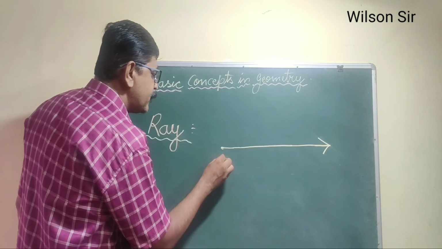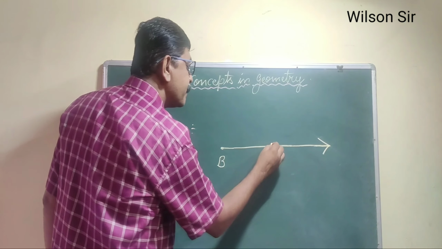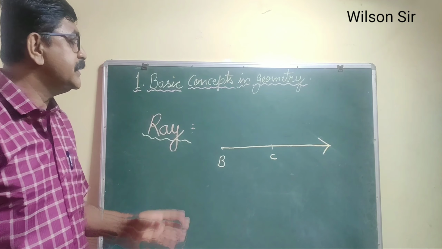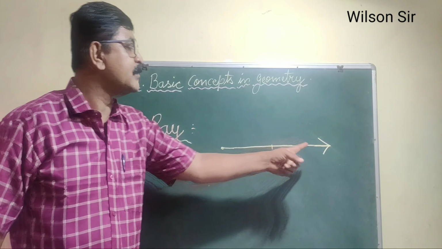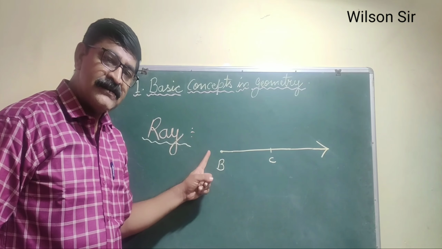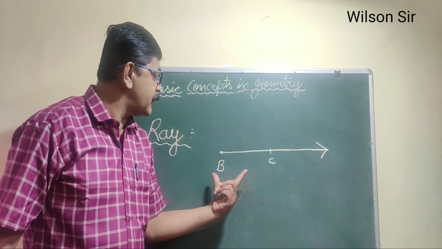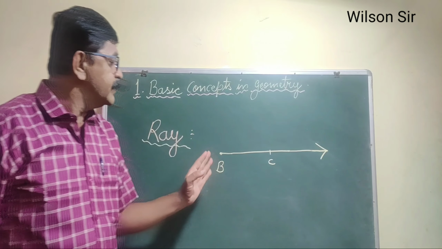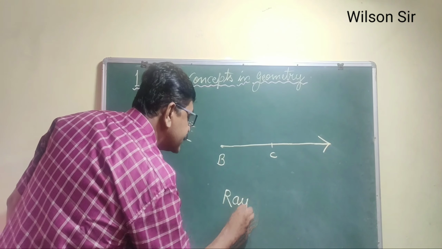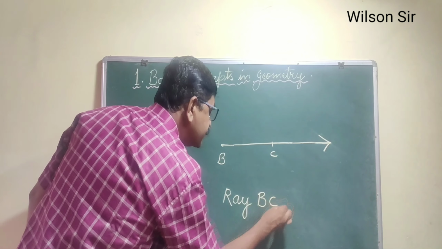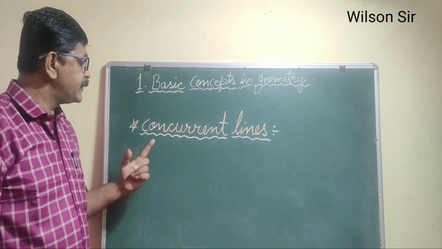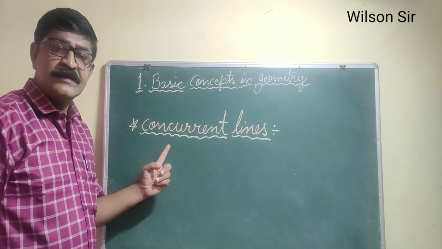We can call this end point B and this point C. So the figure which has an arrowhead at one side and a starting or end point on the other side, such type of figure we call a ray. So we can write this as ray BC. Followed?